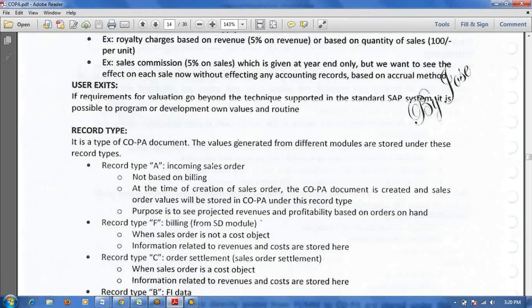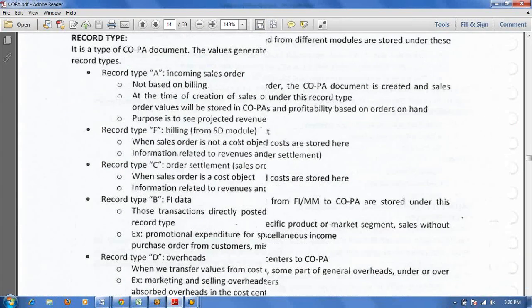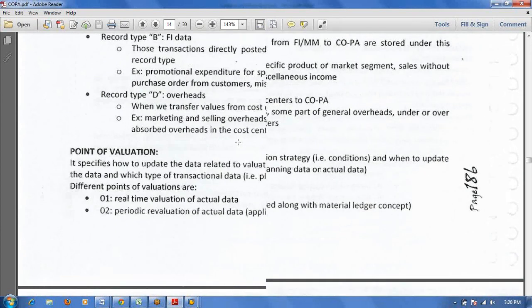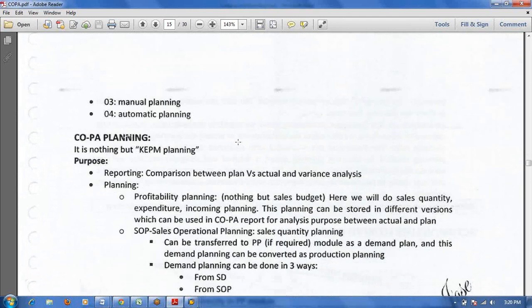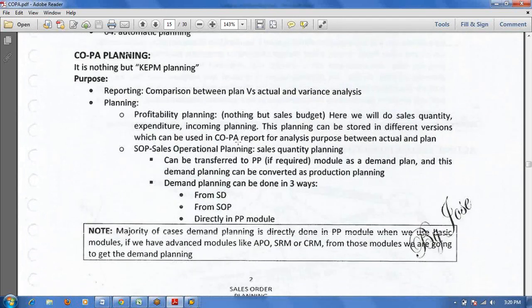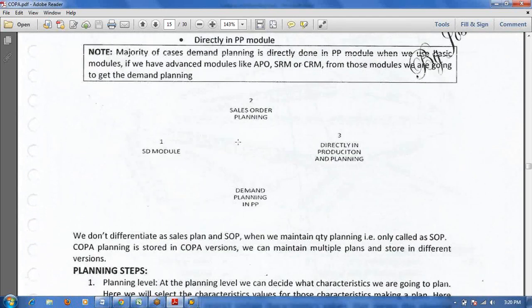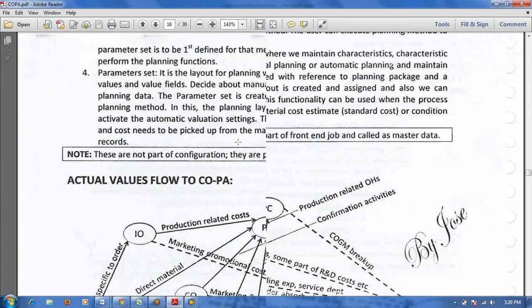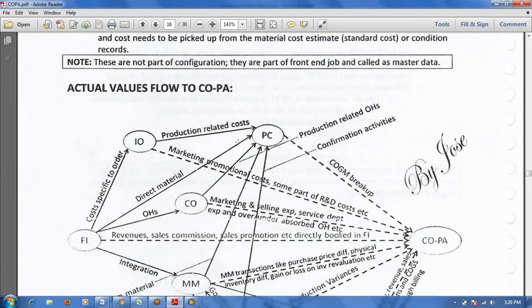Okay, next one is COPA planning. COPA planning I will explain later. Actual values flow I will explain. Next one is actual values flow to COPA model. COPA planning, that is a 5-minute job. I can explain later. Planning means you can maintain the plan values.